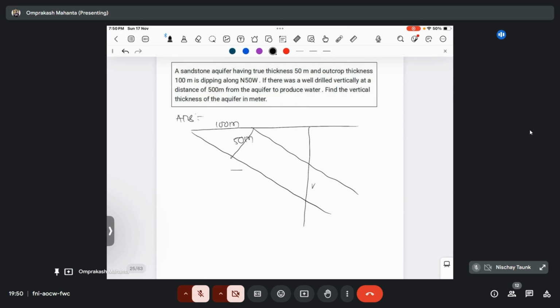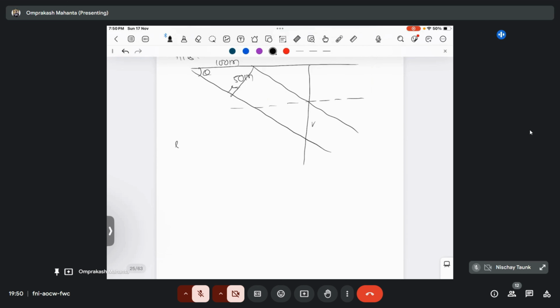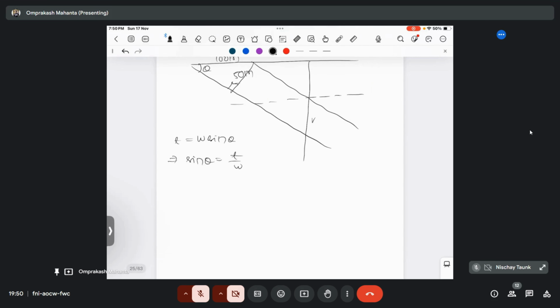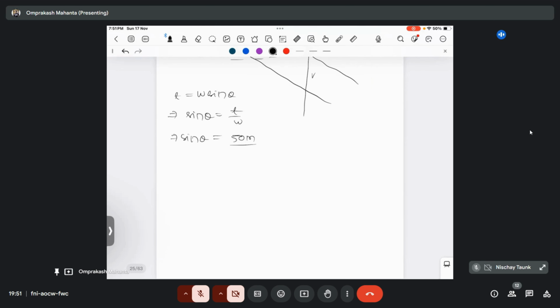So V is your vertical thickness. We need to calculate the theta value first. This is the theta angle. We know that T equal to W sin theta. So sin theta will be T by W. So sin theta will become 50 meter by 100 meter.